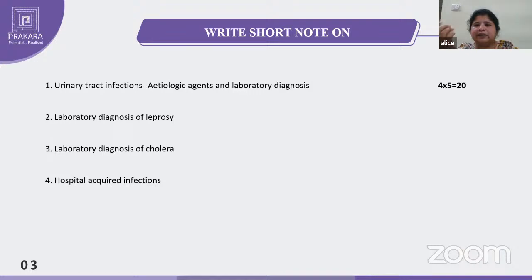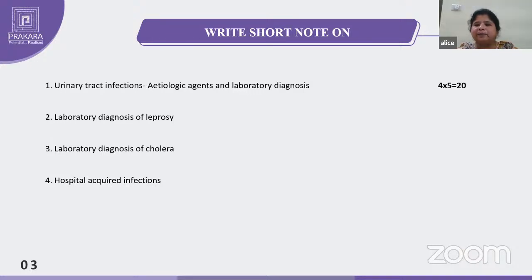When we streak on the culture plate, the Petri dish, if complete full growth comes, that will be considered as 10 to the power of 6. In case of 10 to the power of 2 or 10 to the power of 4, we can consider it as an insignificant bacteriuria, presence of bacteria in the urine. If it is more than 10 to the power of 6, we can consider it as a significant bacteriuria.